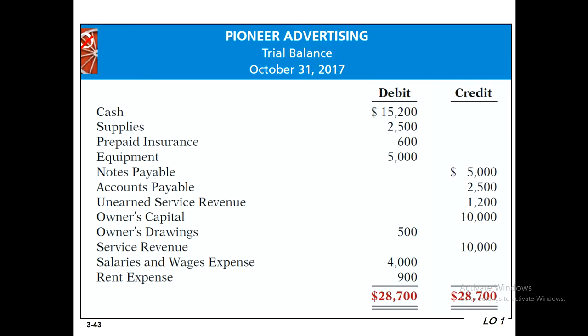So this is a trial balance. The same company, Pioneer Advertising. We are considering the Pioneer Advertising trial balance to complete the adjusting entries chapter. So now we will discuss supplies. Here supplies total $2,500. Now please look everybody, supplies $2,500.